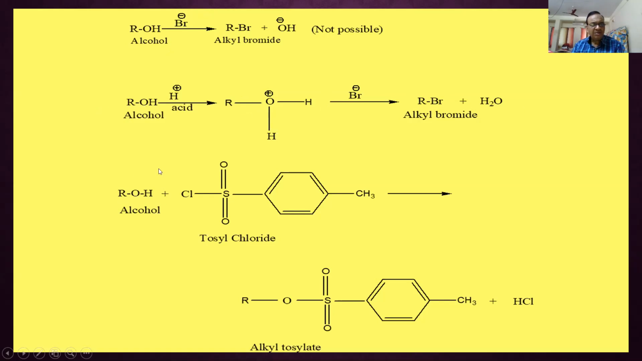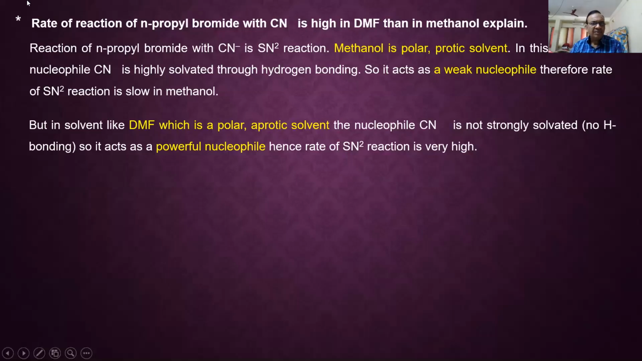Next is alcohol on reaction with tosyl chloride. See the structure of tosyl. This is a benzene ring with a methyl group, this is toluene, attached to SO2Cl, tosyl chloride. So HCl is eliminated and you get alkyl tosylate here. Correct. Here also it is a good leaving group.